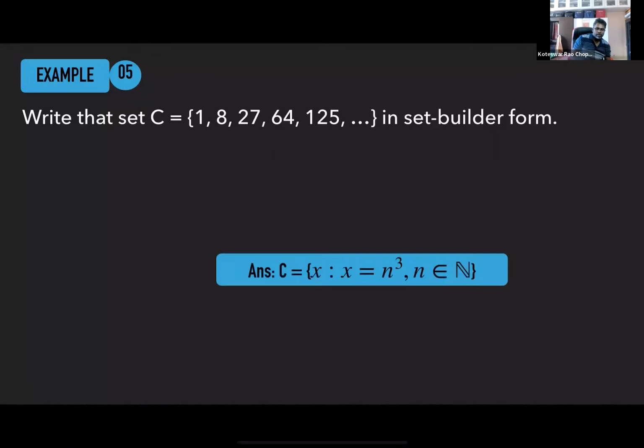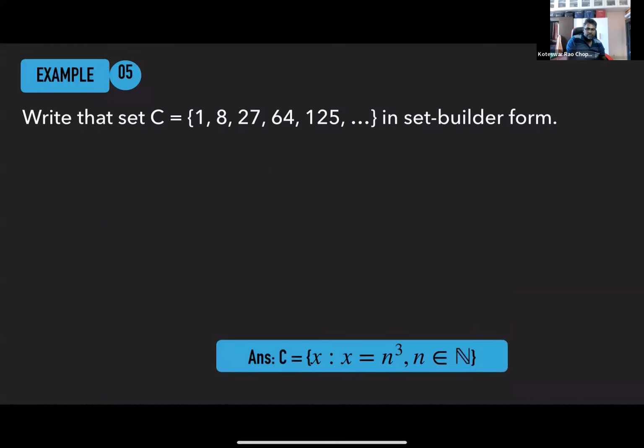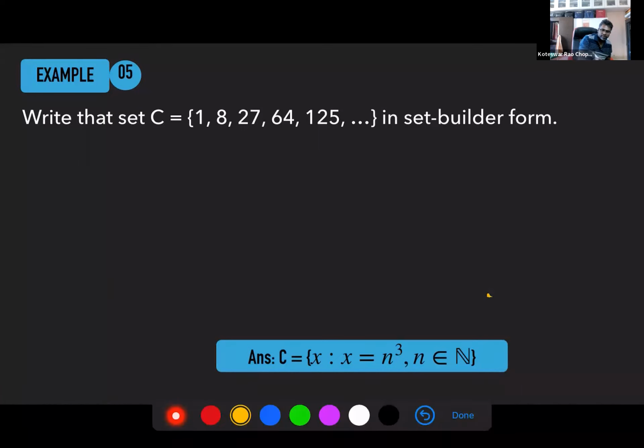So look at this. We're saying x, you're using another variable, which is n cube, let's say. What is n? n belongs to the natural numbers. The moment you say n belongs to the natural numbers, you know N is an infinite set: 1, 2, 3, 4, 5, and so on.